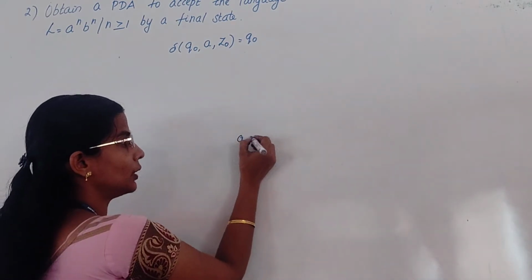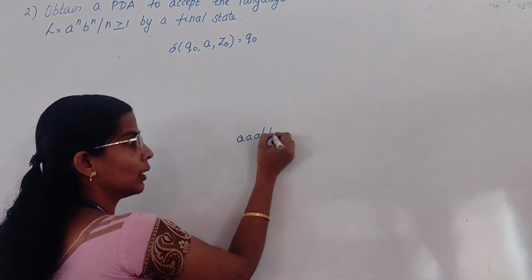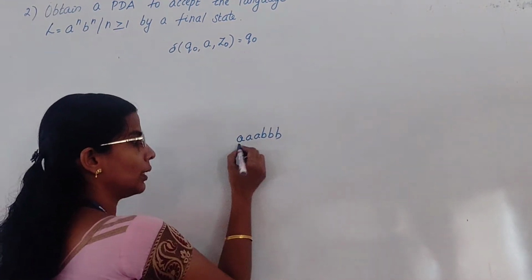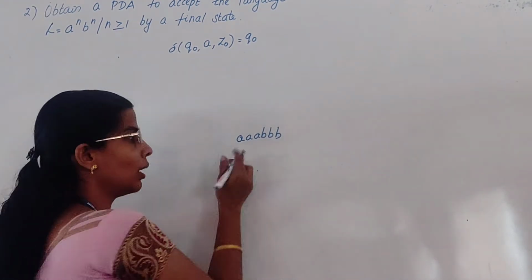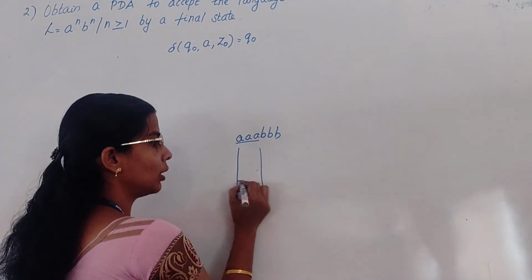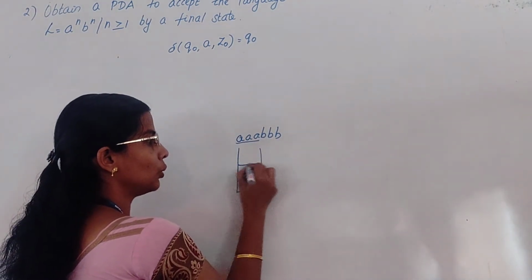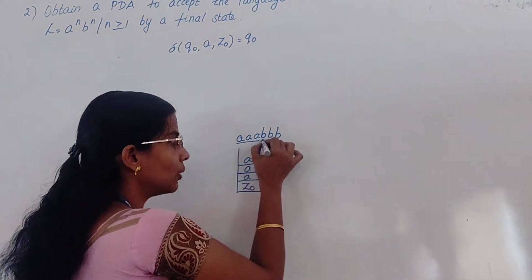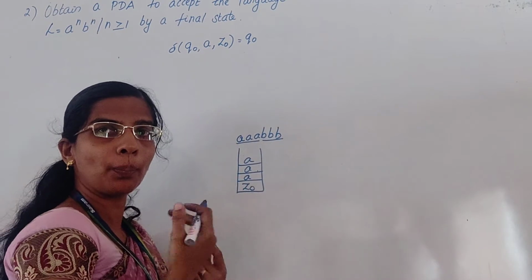Suppose it is like this. By seeing this you can say it is a valid one, right? But what the machine does is, first it will push all the A's into your stack. So 1, 2, 3. Then for each B it starts popping.